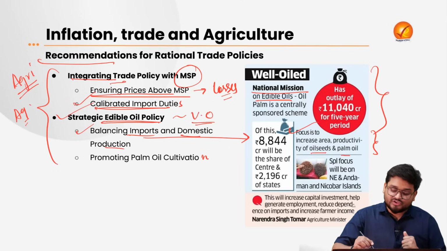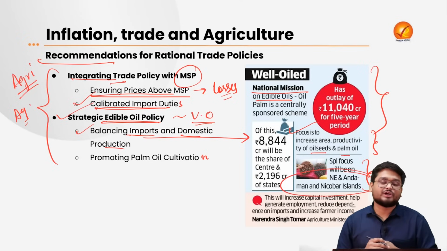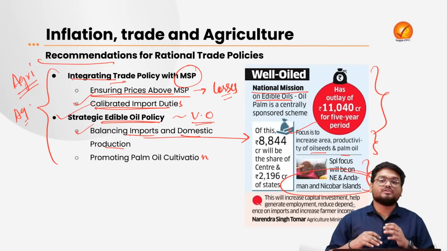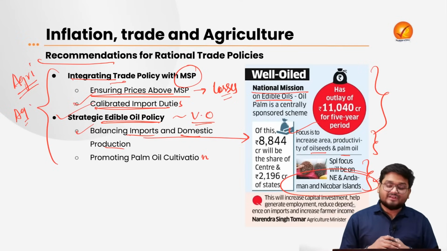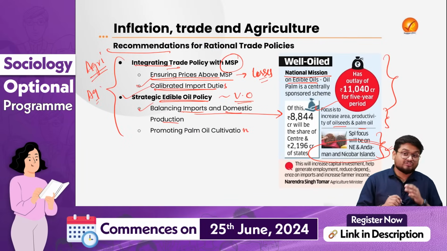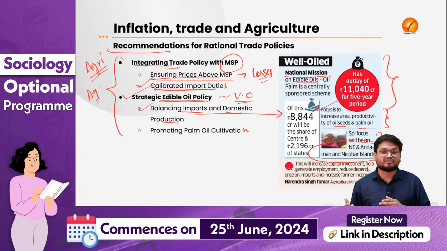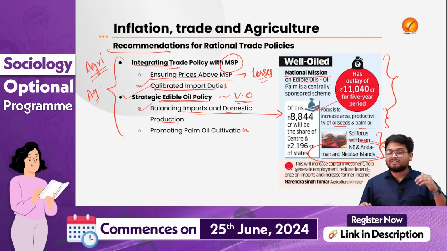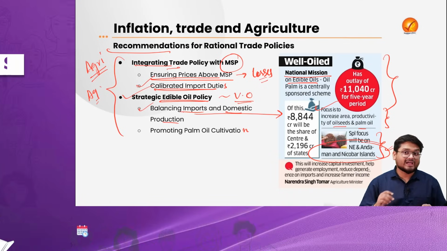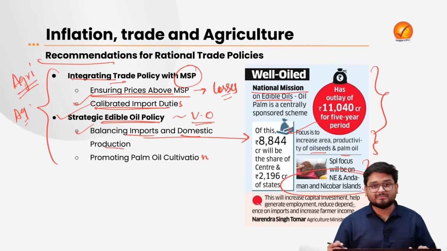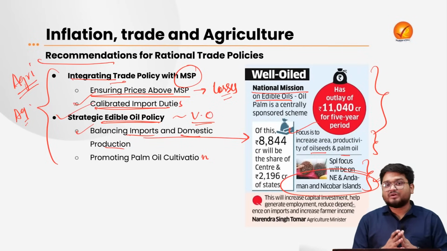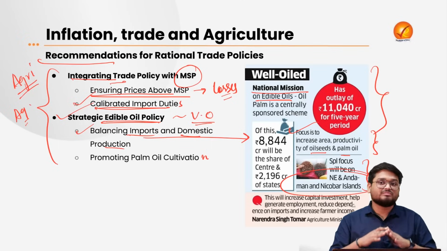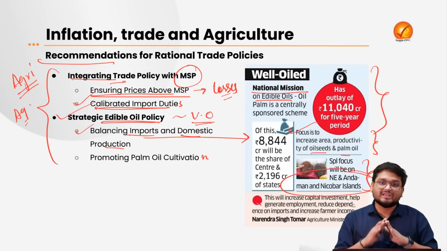The special focus will be on the Northeast and the Andaman and Nicobar Islands, because these are the areas which are suitable for palm oil cultivation. And here we have to understand, if India promotes more and more domestic production of oilseeds and vegetable oil components, India can become self-reliant, Atmanirbhar, on the agricultural import side. That is why we have to understand these are all the issues and policy measures that the government must take care of.